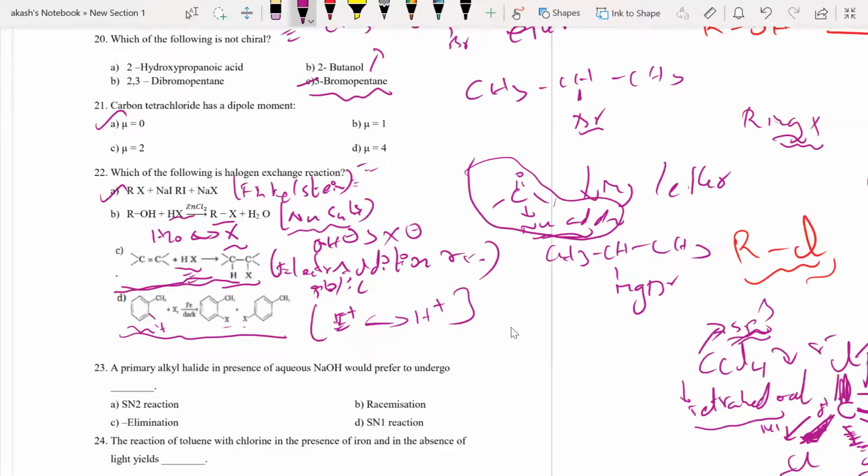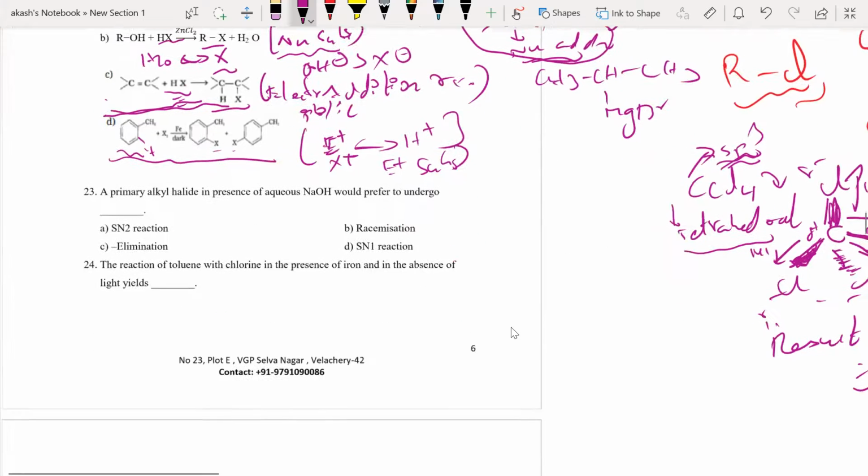Here in this case, the electrophile is X plus, and we're not worried about it. All I'm trying to tell you is this is an electrophilic substitution reaction. So that is not going to be the answer. The correct answer is the halogen exchange, the Finkelstein reaction. Right. Moving on.